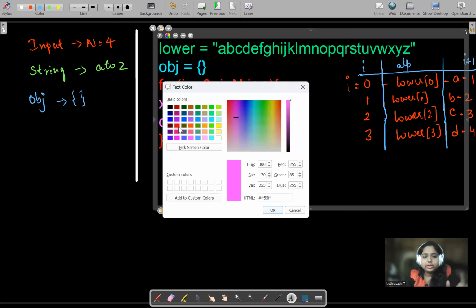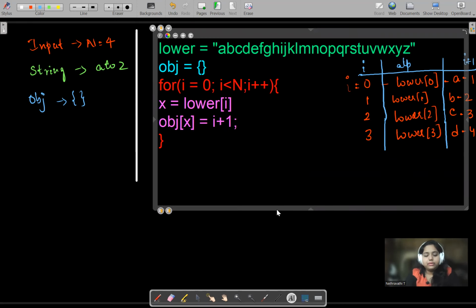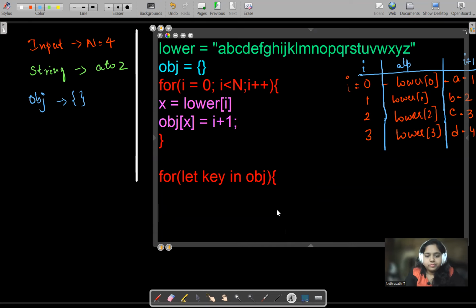We will take one for in loop now. That for in loop will allow us to loop through the object and take out the keys and values. Let key in object. We will just take let key in object.